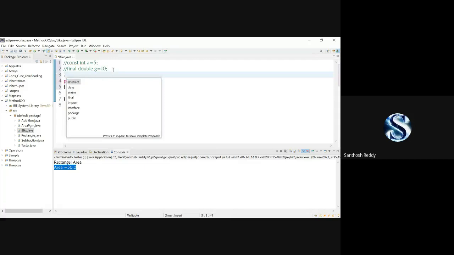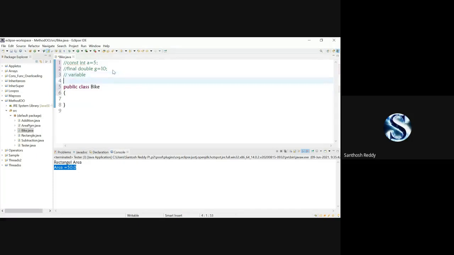Okay. Next, for what all the concepts can I apply the final keyword? You can apply it for a variable, you can apply it for a method, you can apply it for a class.